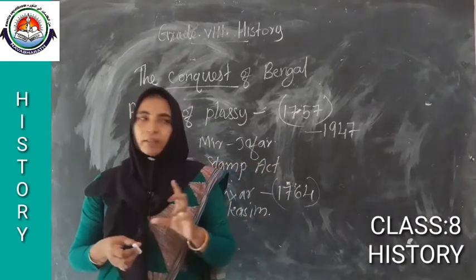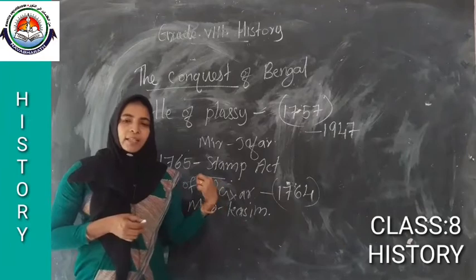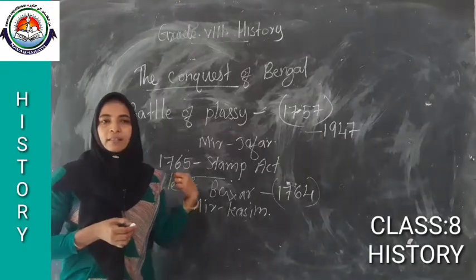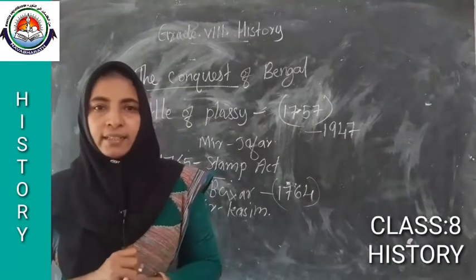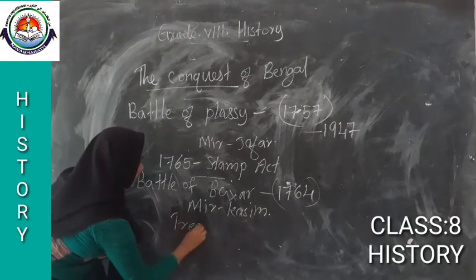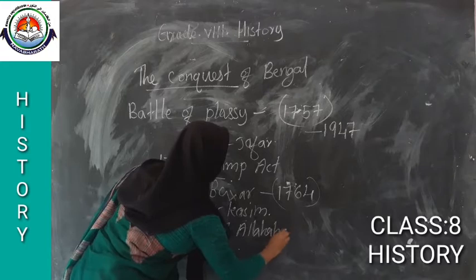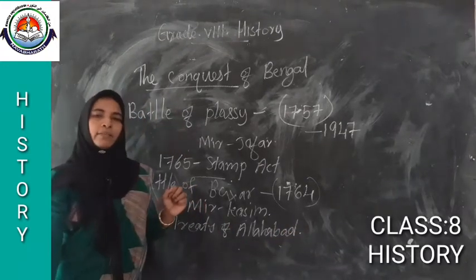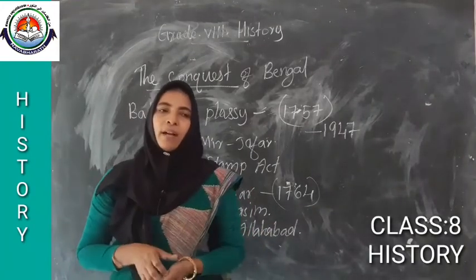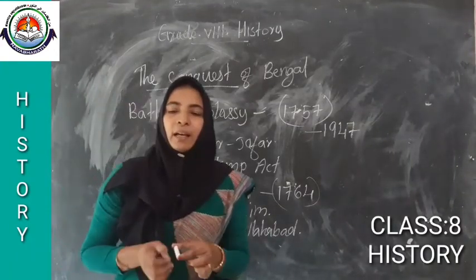Then after the defeat in the Buxar war, what happened? Shah Alam II signed the Treaty of Allahabad. The Allahabad Treaty was signed by whom? Signed by Shah Alam II. What were the demands of the Allahabad Treaty?